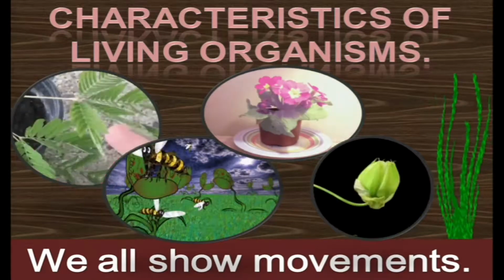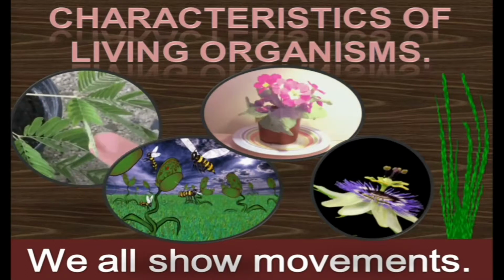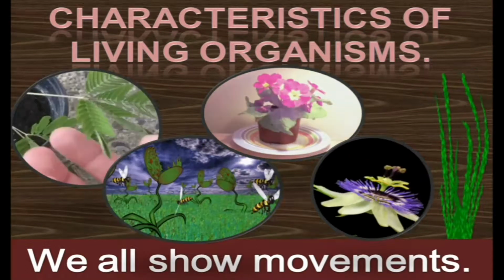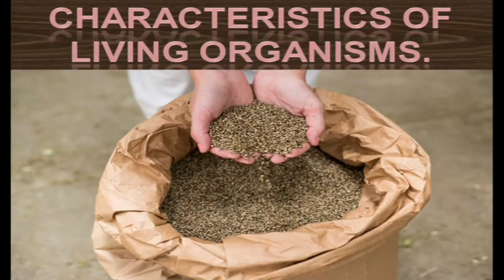This way, we can say that all living beings have some common characteristics which prove their identity of being alive. Sometimes, like in seeds, they don't look alive, but they respire and produce energy, which can be felt when we push our hand into a sack of seeds.